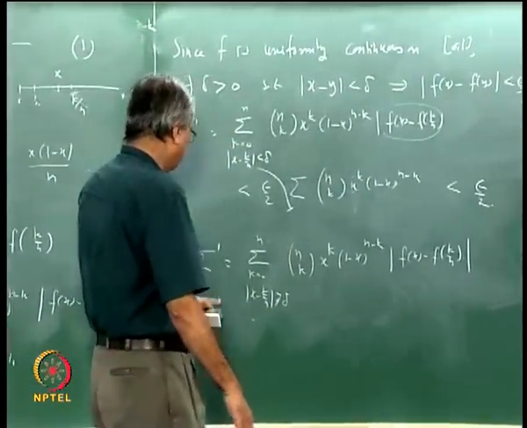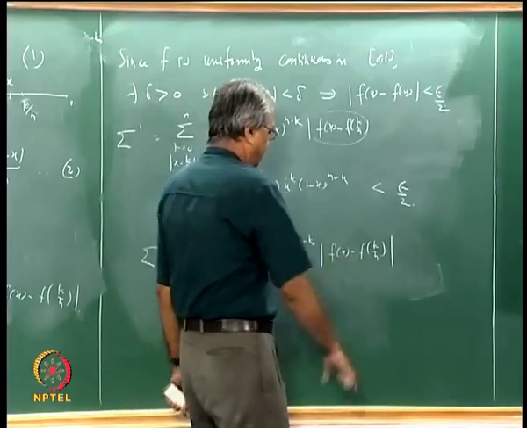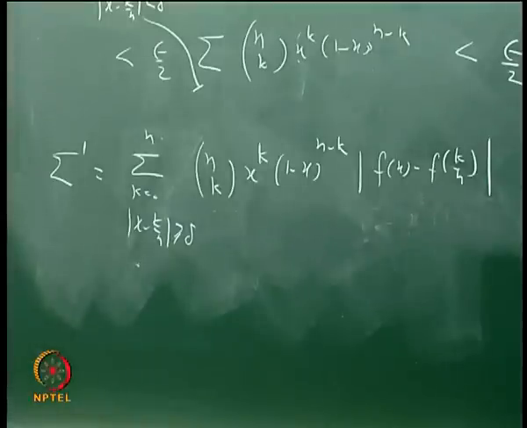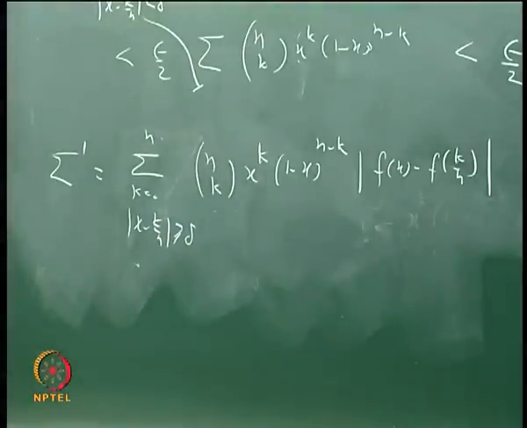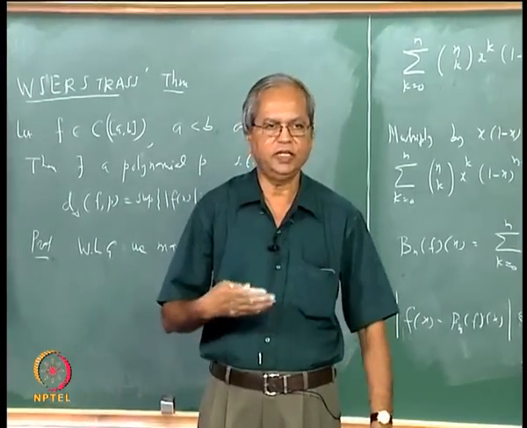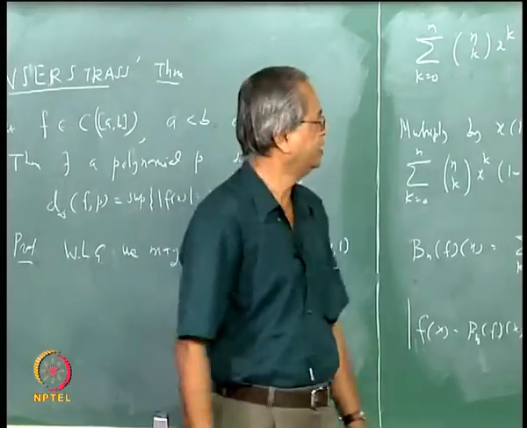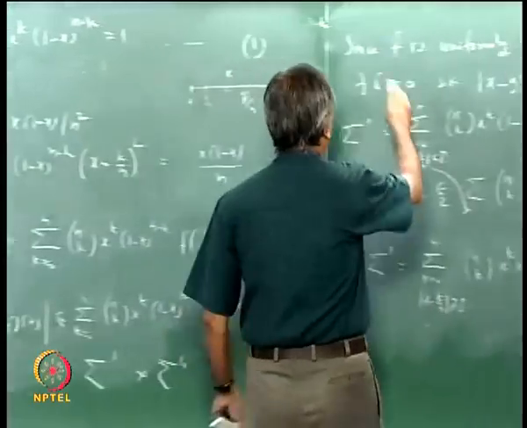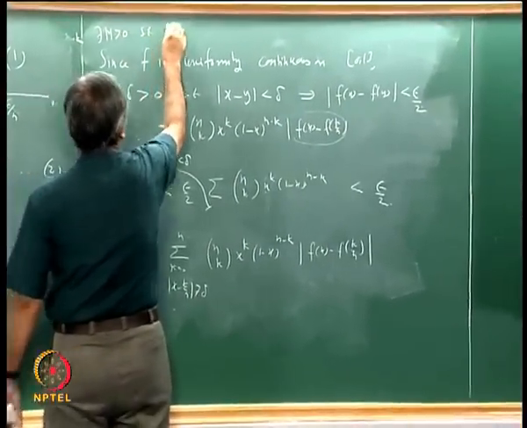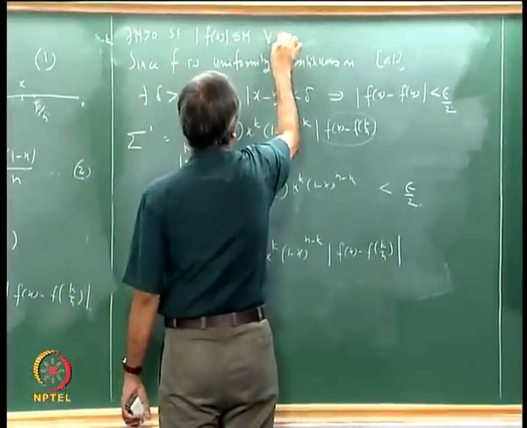Now as such we can't say that mod f(x) minus f(k by n) is less than epsilon by 2 for this case, but we can say something. Since f is a continuous function on the compact set, it is bounded. So we can always find some number M such that mod f(x) is less than or equal to M; on [a, b] there exists M bigger than 0 such that mod f(x) is less than or equal to M for all x in [a, b].